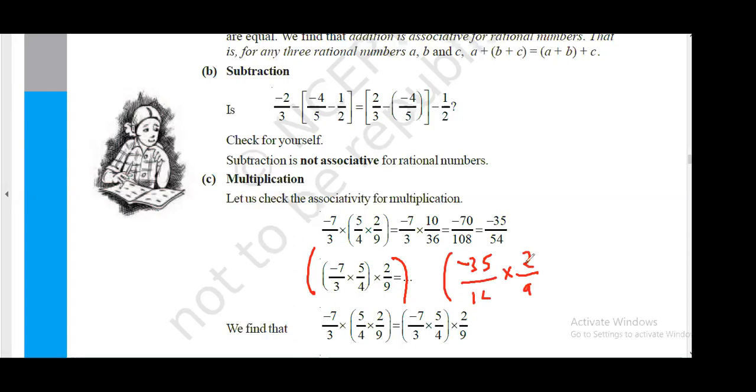Now 2 will divide 12 six times. So it will be minus 35 by 6 into 9, 54. So minus 35 by 54.